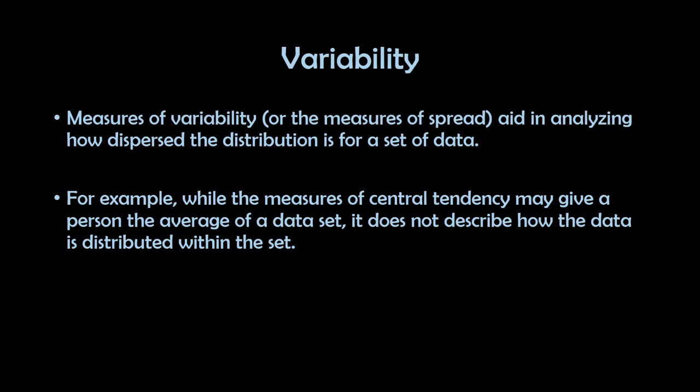Then we have variability. Basically, measures of variability, or measures of spread, aid in analyzing how dispersed the distribution is for a set of data. For example, while the measures of central tendency may give us the average of a data set, they do not describe how the data is distributed within the set. So we use variability for this purpose.